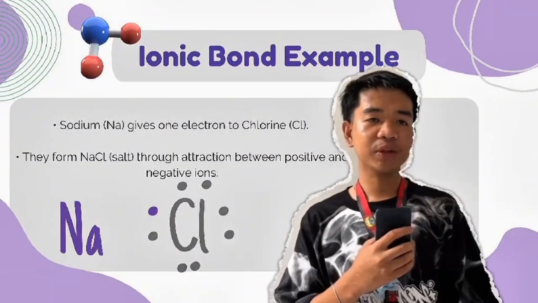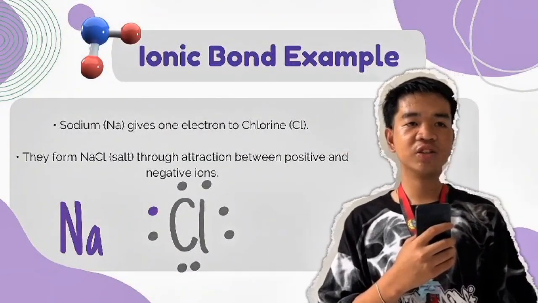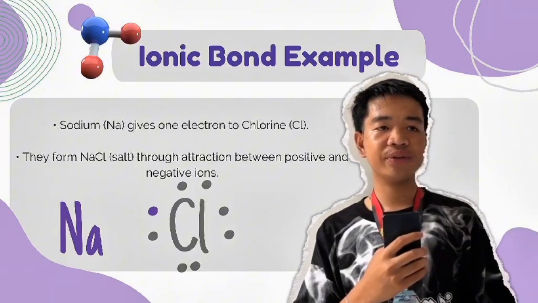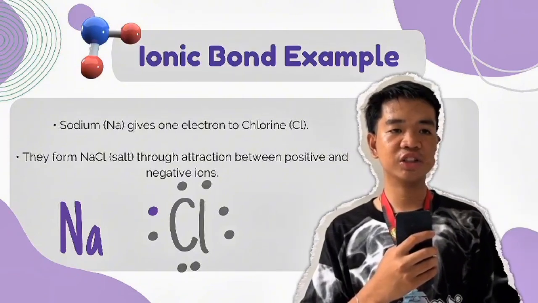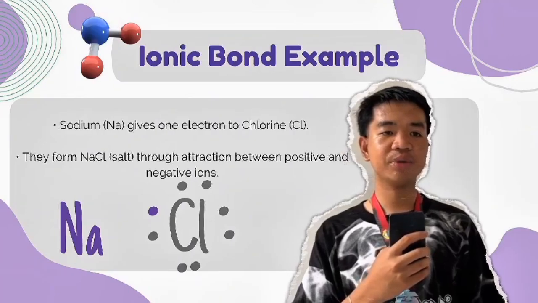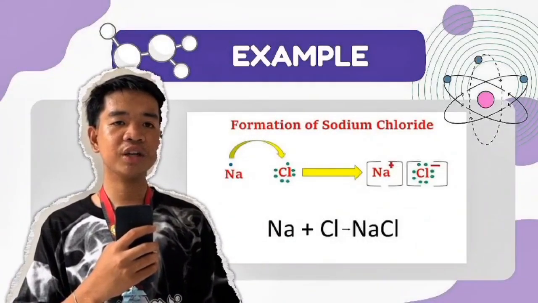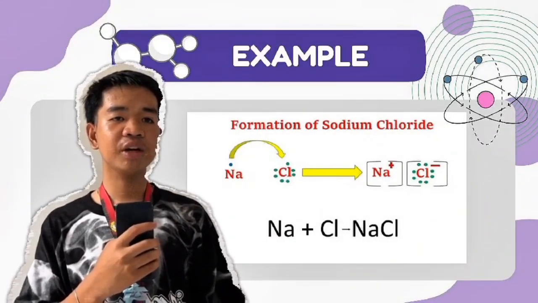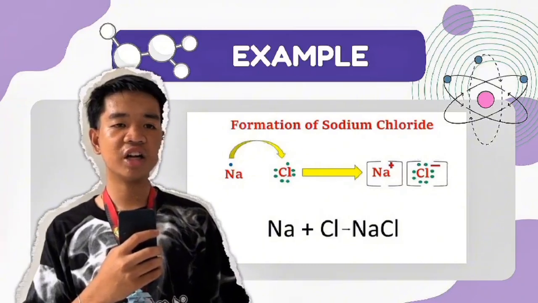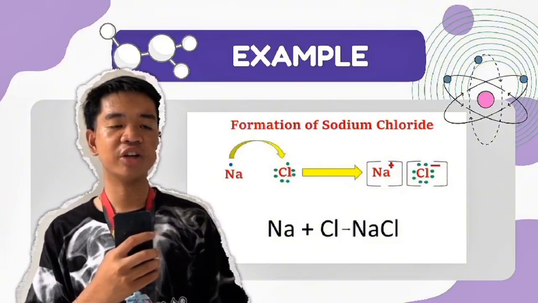Ionic bonding. Example: sodium, Na, gives 1 electron to chlorine, Cl. They form NaCl through attraction between positive and negative ions. Sodium gives its electron to chlorine. Sodium becomes positive and chlorine becomes negative. They attract each other and form table salt, or NaCl.